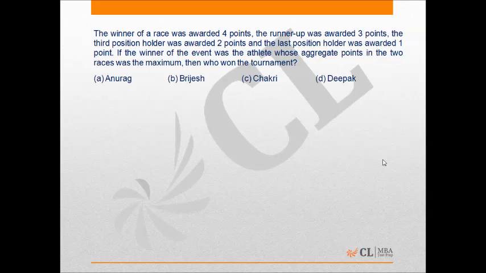As we know that Chakri ended at the first position in one race and second position in the second race, so his aggregate points in the two races must have been the maximum, that is 4 in one race and 3 in the second race, that is 7. So Chakri must have won the race, which is option C.